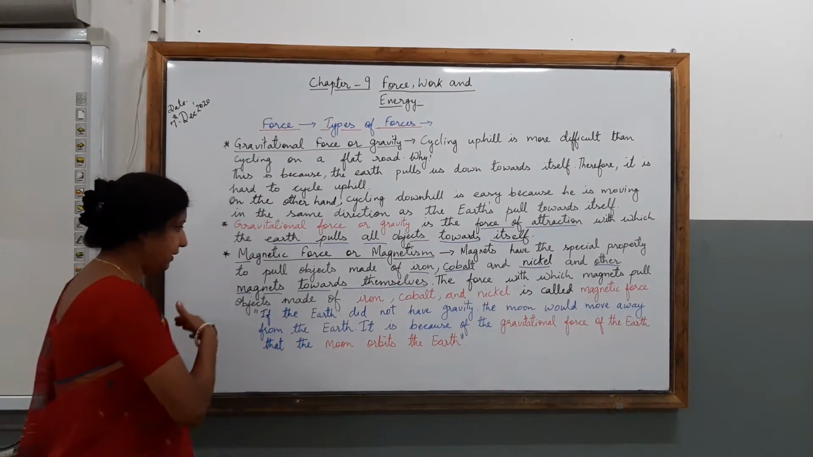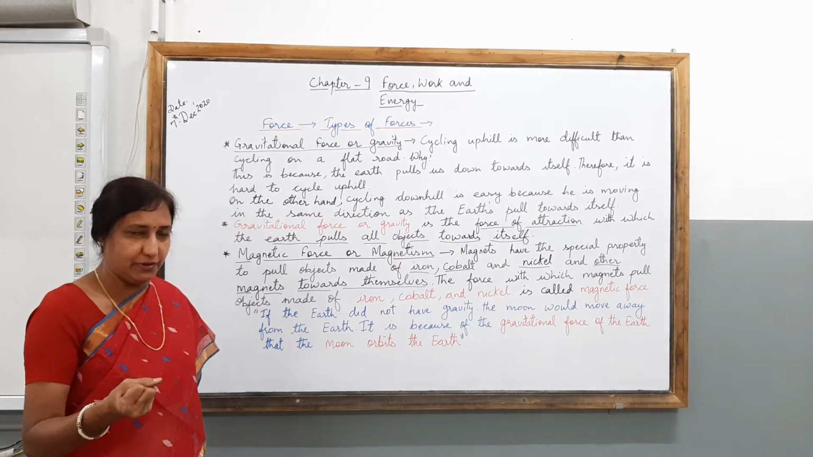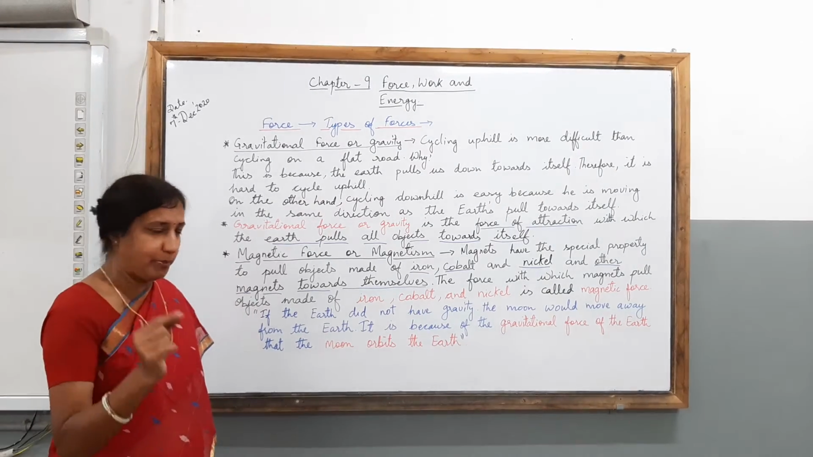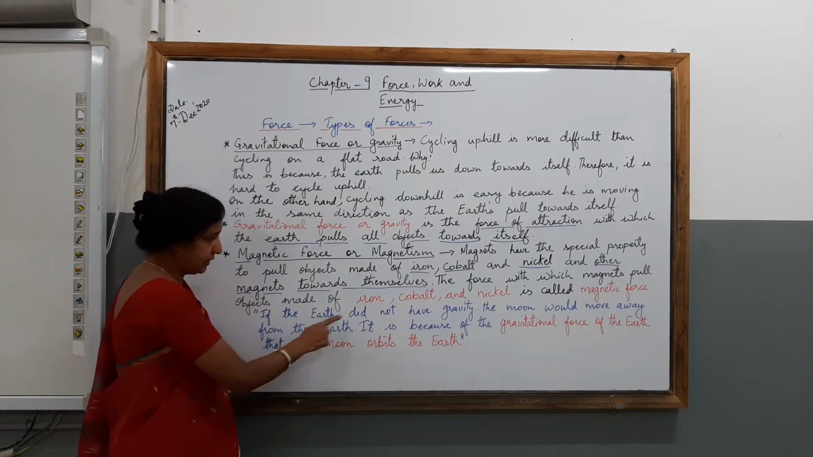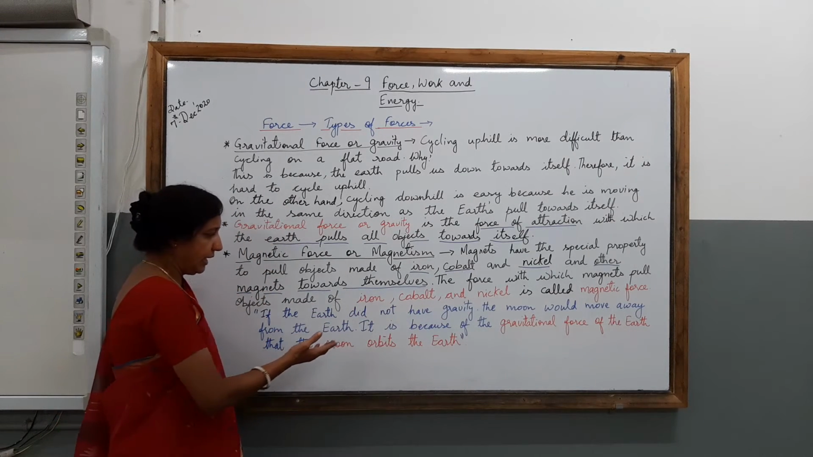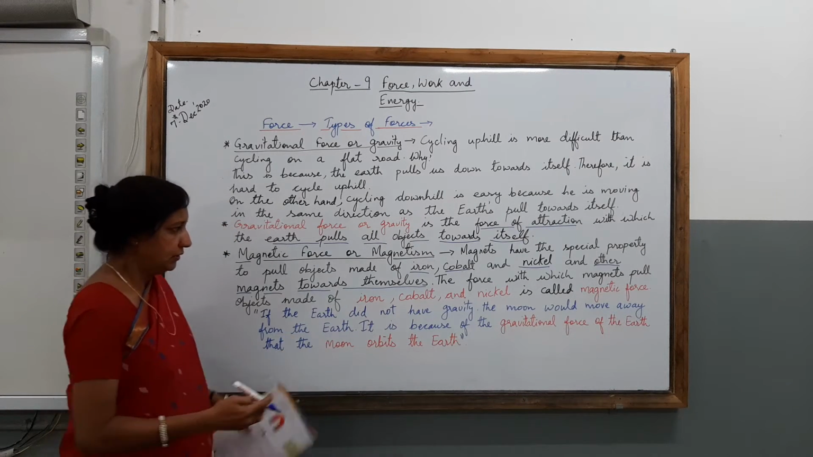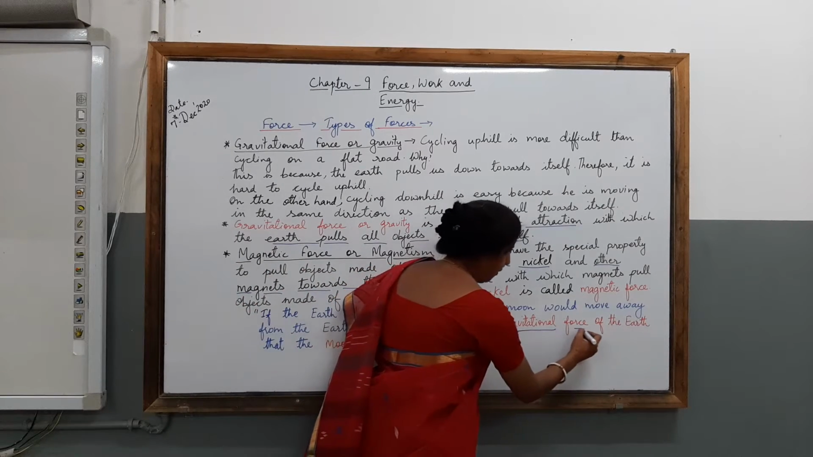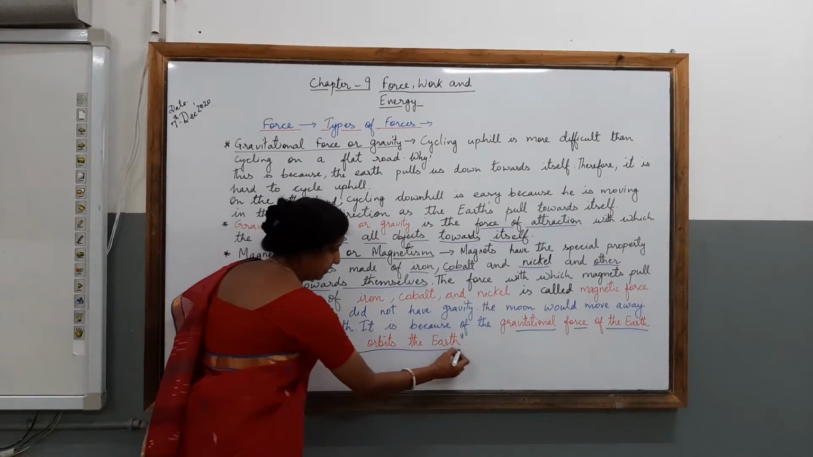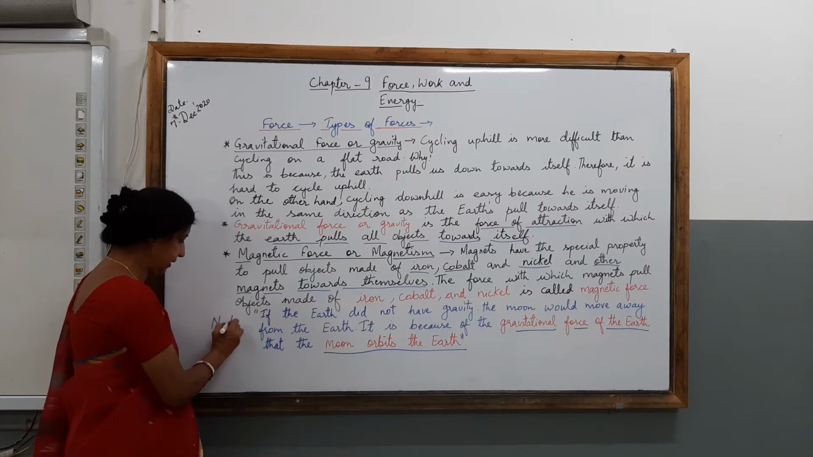Now, children, we just know that the earth is attracting all objects towards itself. So there is an example being given here through which you can understand the gravitational force properly. What will happen if the earth did not have gravity? The moon would move away from the earth. It is due to the gravitational force of the earth that the moon orbits the earth. Clear, children? This is one of the important notes. You note this properly. Okay?